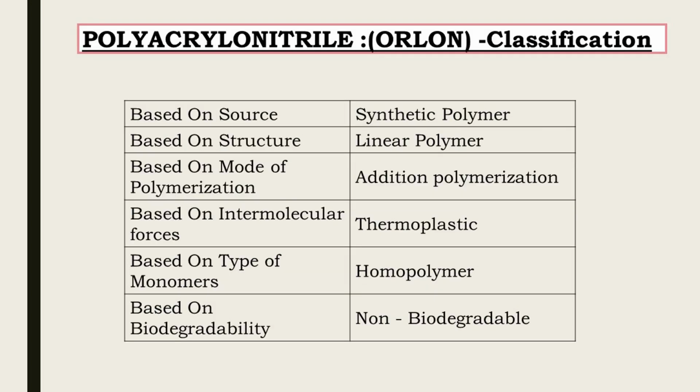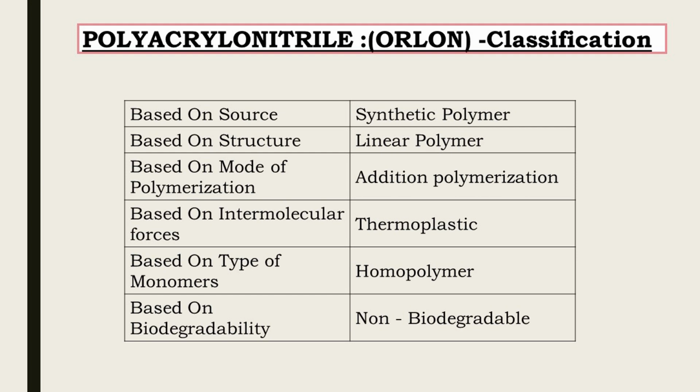Classification of polyacrylonitrile is similar to that of Teflon. That means polyacrylonitrile is based on source, it is synthetic polymer. Based on structure, it is linear polymer.